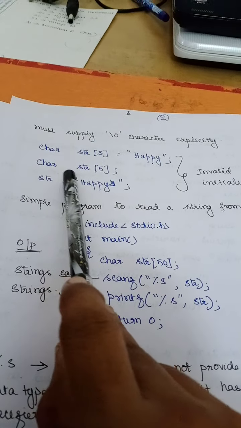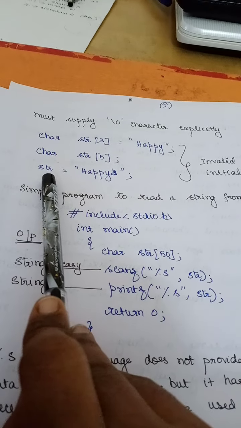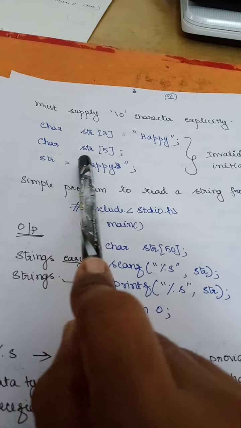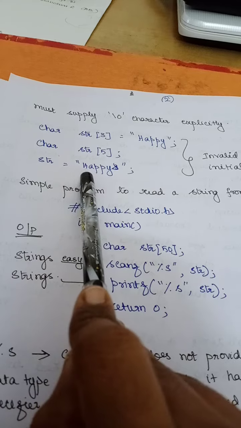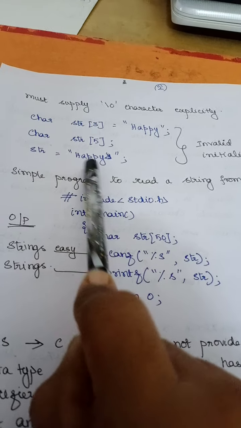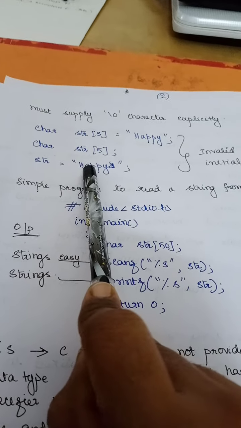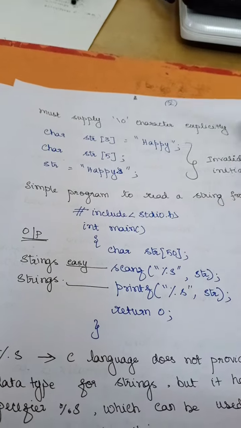And if I have char str of 5, right? And in a separate statement I write str equal to HAPP, this type of initialization is also not allowed. You should initialize while you are declaring it. Clear? This is an error here.